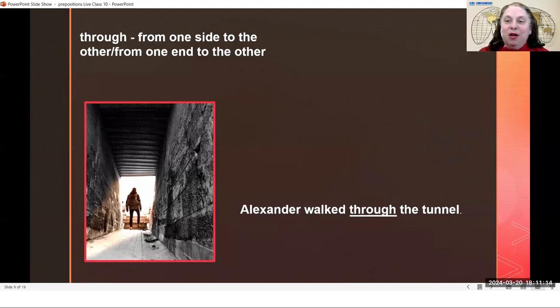Now, there is another word in English, threw, that is spelled a different way. When you are playing a game and you throw a ball, and then you talk about, well, yesterday I threw the ball, that is not spelled in this way. This through means to go from one side to the other side or from one end to the other end. This kind of through does not mean yesterday I threw a ball. So this person is going through the tunnel.